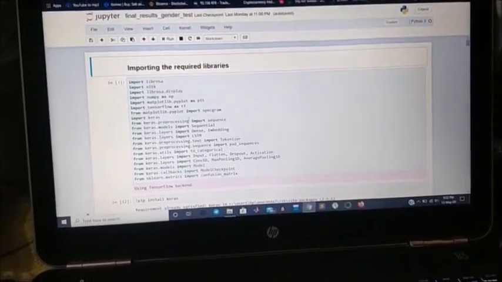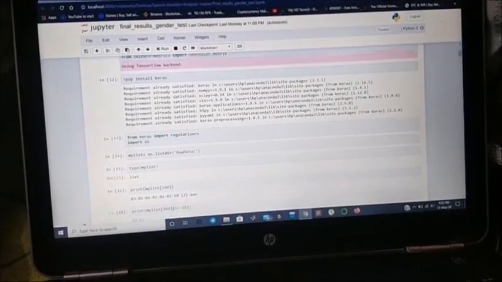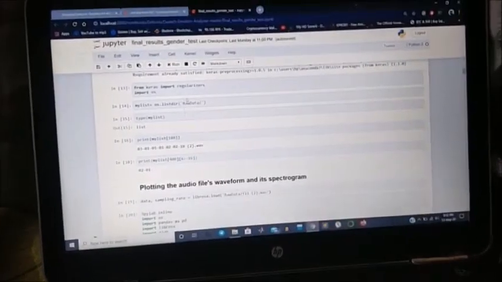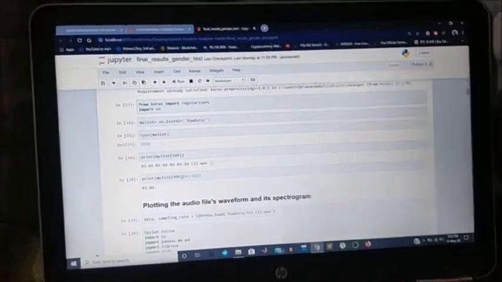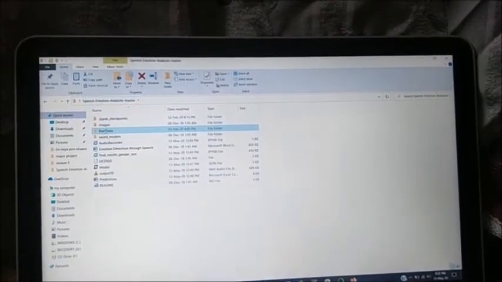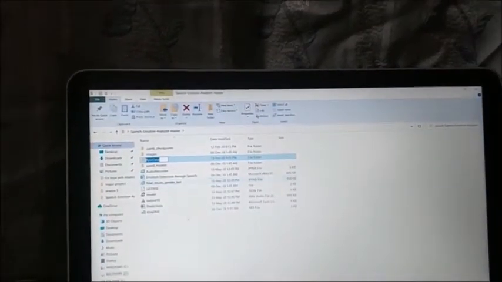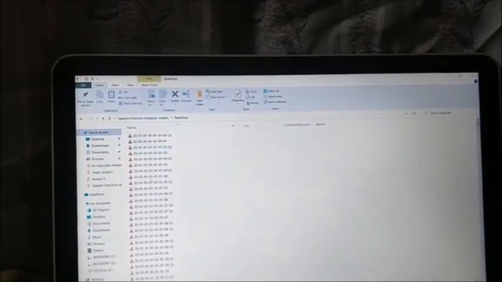Now, after the brief explanation of those libraries, let me go through the program. We have installed the Keras library and imported it, and we have something called the raw data. It's a folder where I have stored all the audio files.